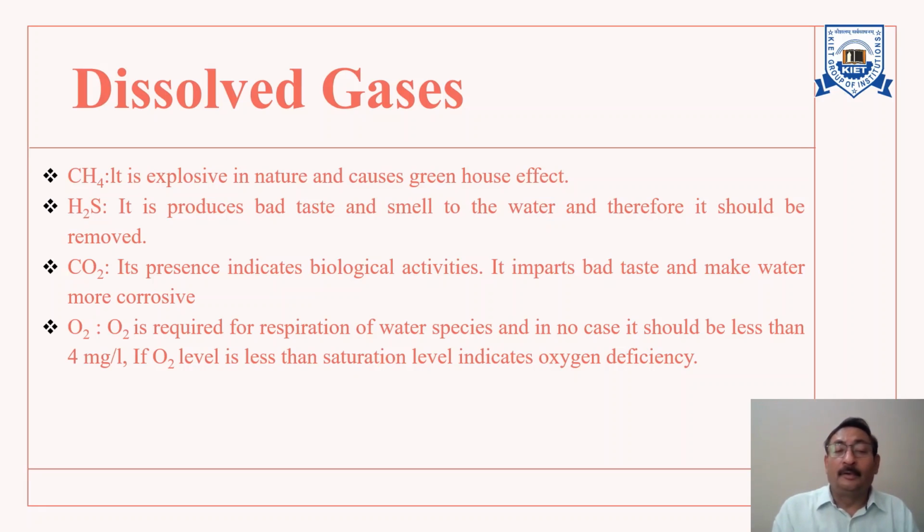If the oxygen level is less than the saturation level, it indicates a deficiency of oxygen, which indicates that there is pollution in the water body. Because if the dissolved oxygen level is low, it means that the BOD level is high, and it shows that some biological reaction is going on in that part of the water.